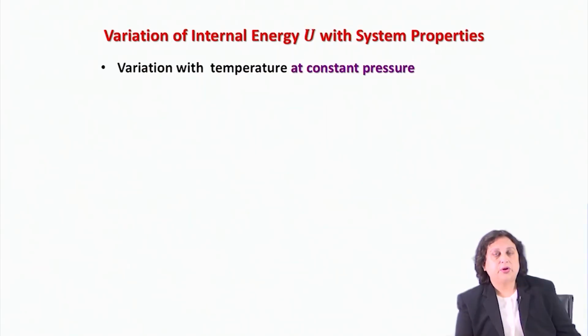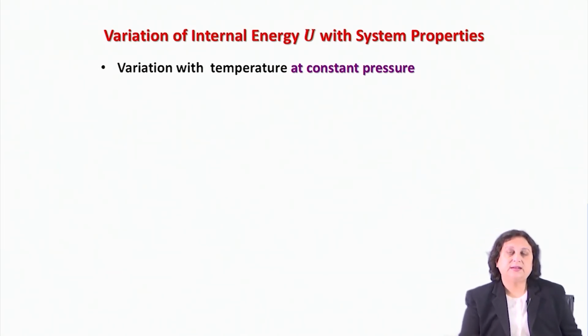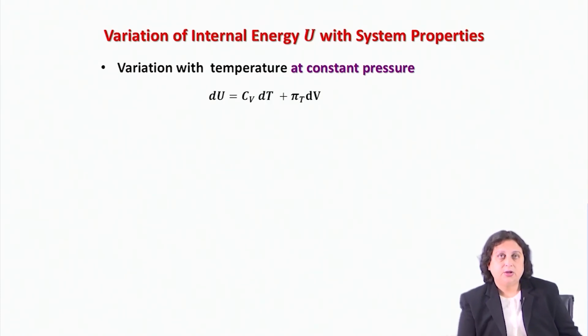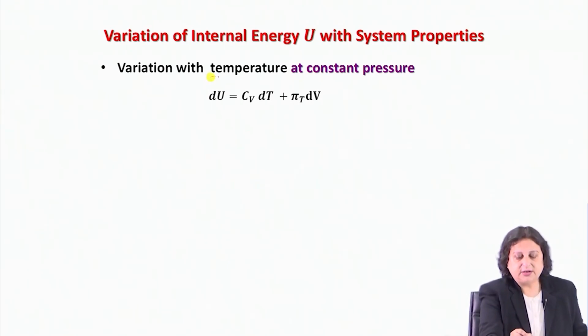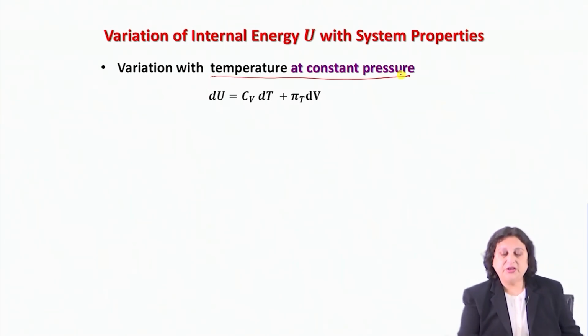Now, therefore, I can also think of variation of temperature at constant pressure and think of how internal energy varies under such condition. So I will start from this expression once again, which is a perfectly general expression. And now I'm going to vary temperature at constant pressure. So which partial derivative am I looking for?